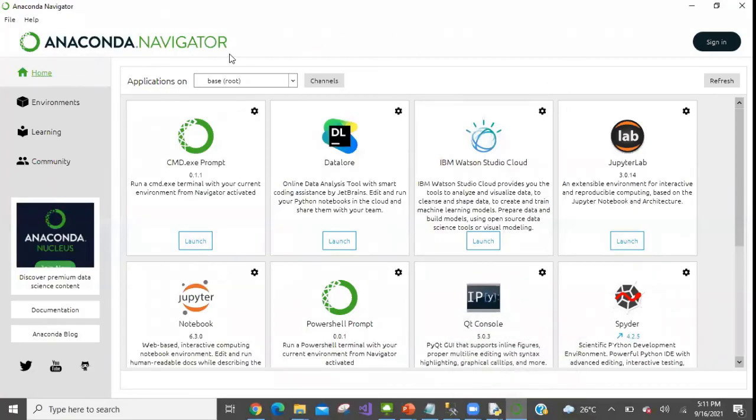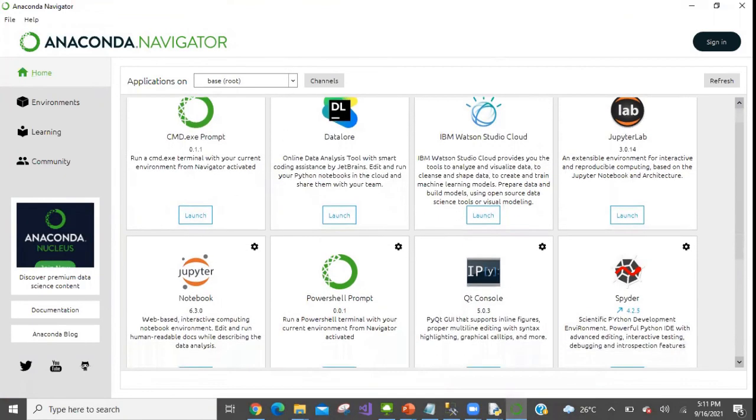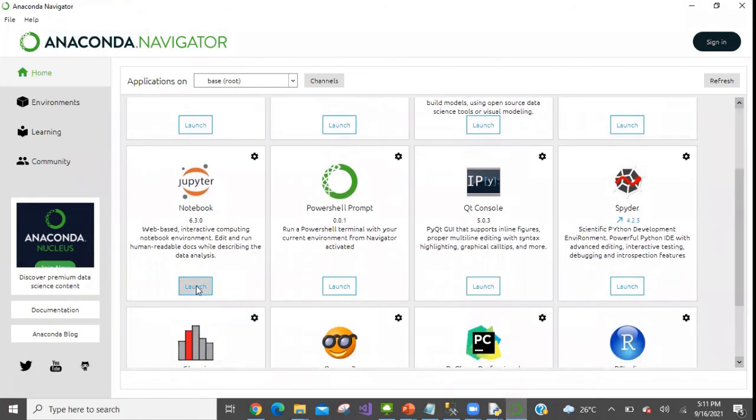Here we have our Anaconda Navigator, and you need to find where Jupyter Notebook is. Here it is. You click on this Launch button and it will launch Jupyter Notebook. This Jupyter Notebook is a web-based tool, or a web-based editor.